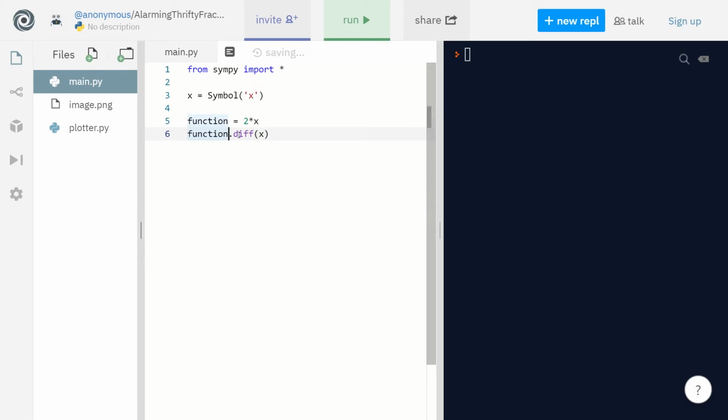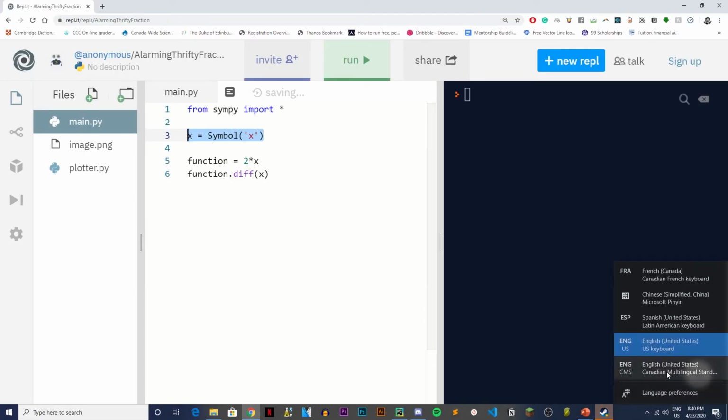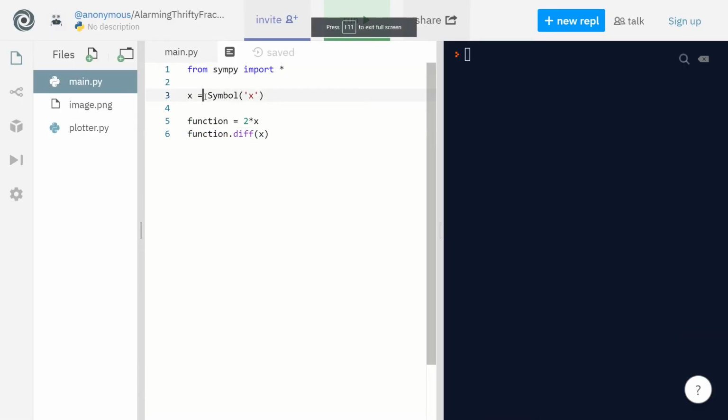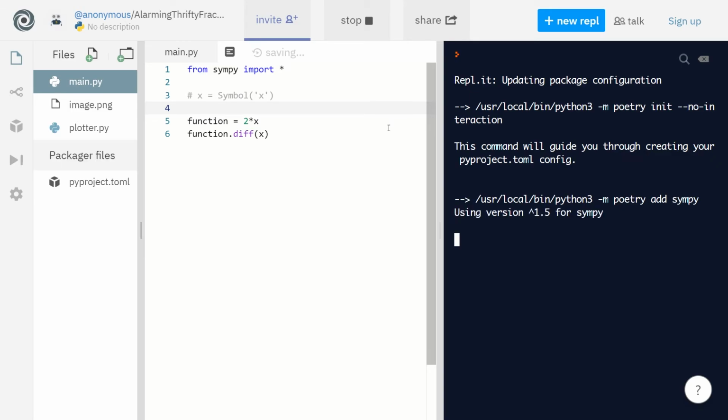That's literally all you need, okay? So the x, if you don't have this... my keyboard is wrong. Or, it's fine, I think. Okay, F11. And if we comment out this code, this is going to give us an error, right? Because x is not a string, because you didn't put the quotes around it, and it's a variable, but you haven't defined it, so it's going to give you an error. So if you run this, it's going to give you an error.